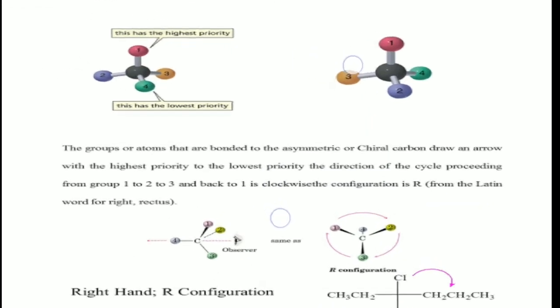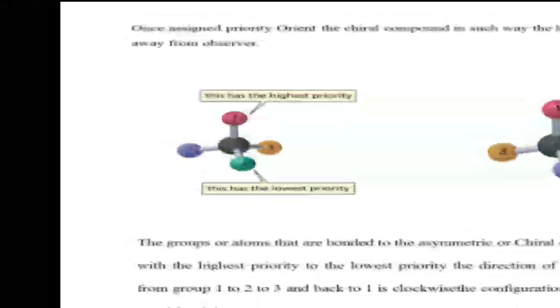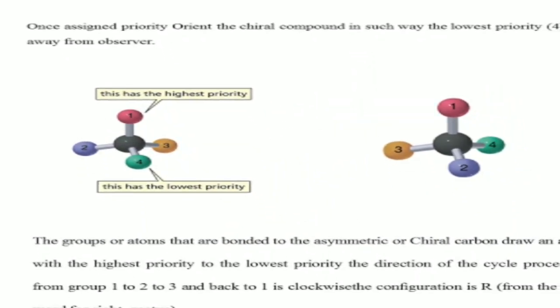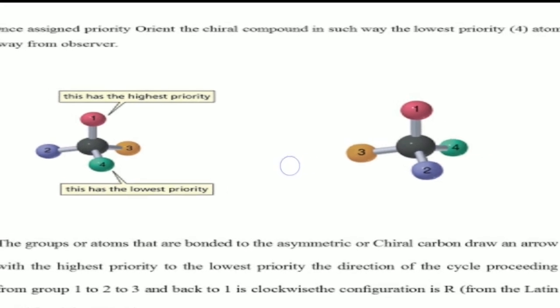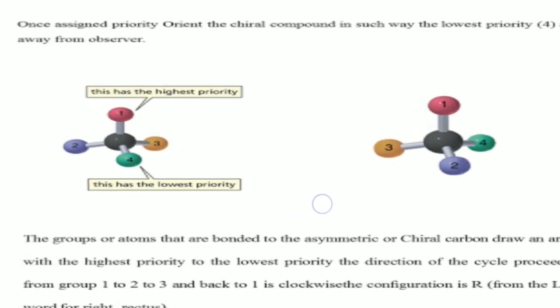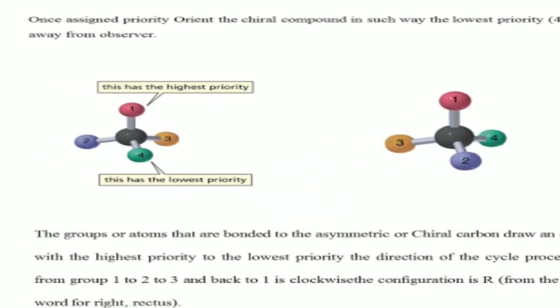Right. So after assigning the priorities to the groups on the chiral carbon, the lowest priority atom or group should be away from the observer.